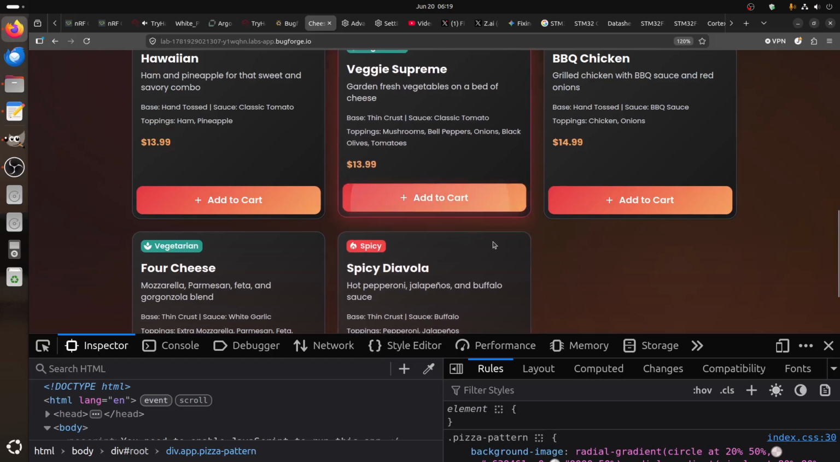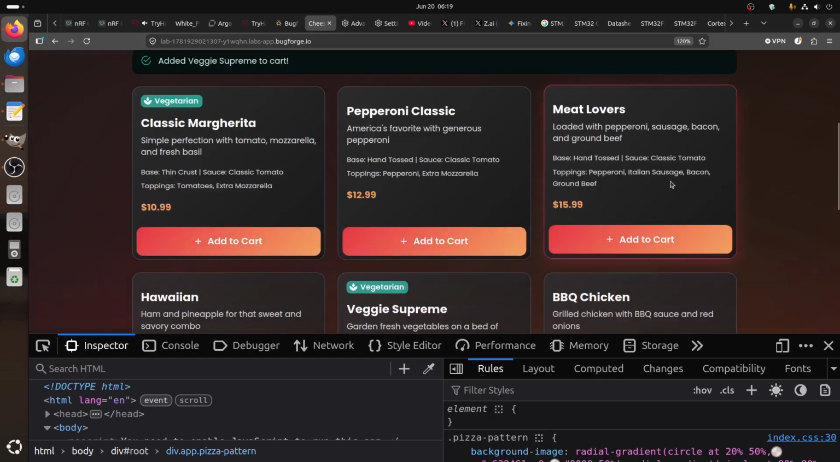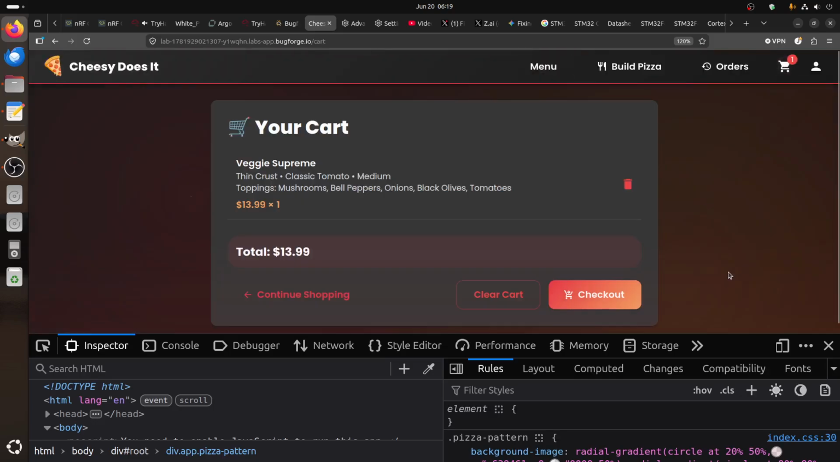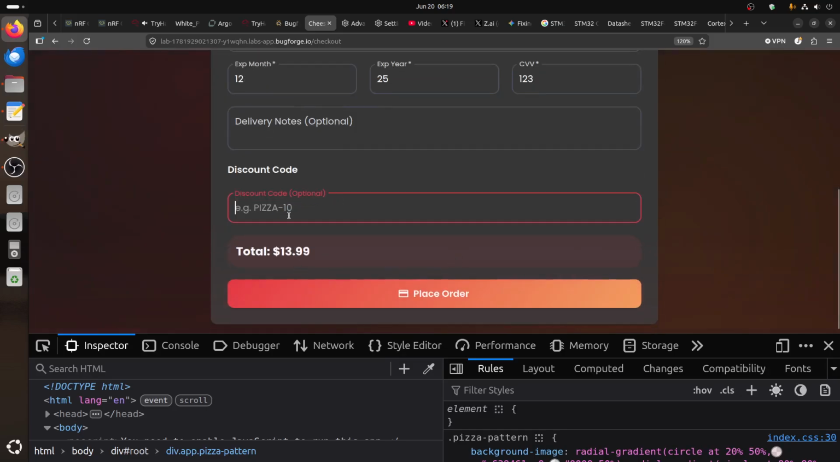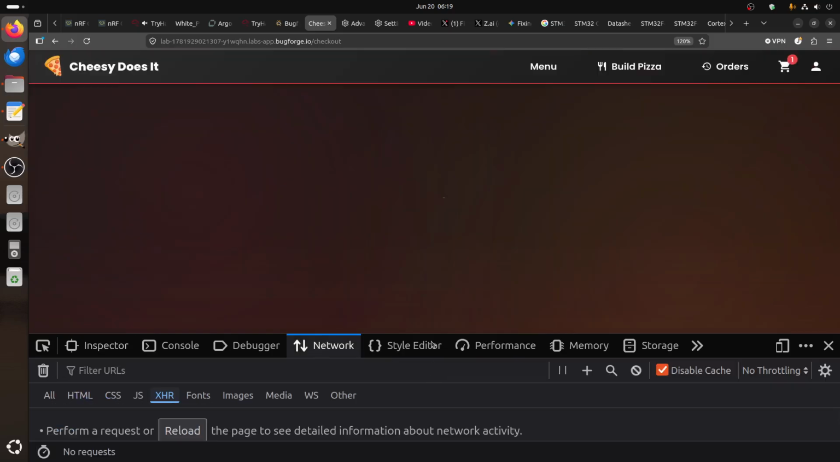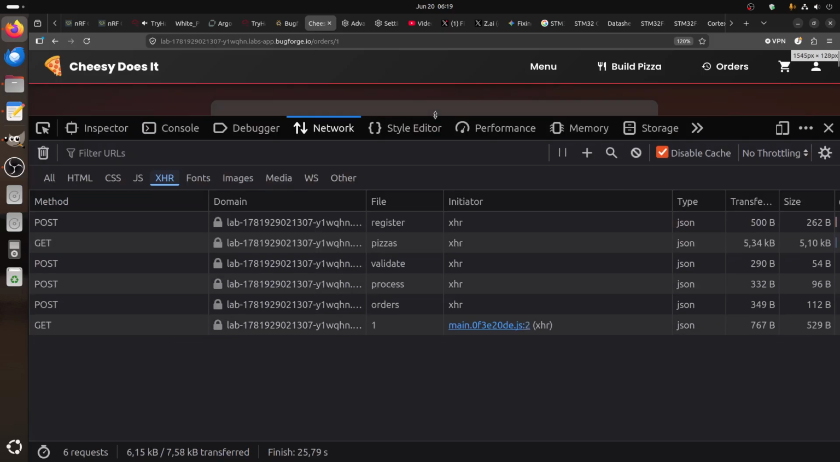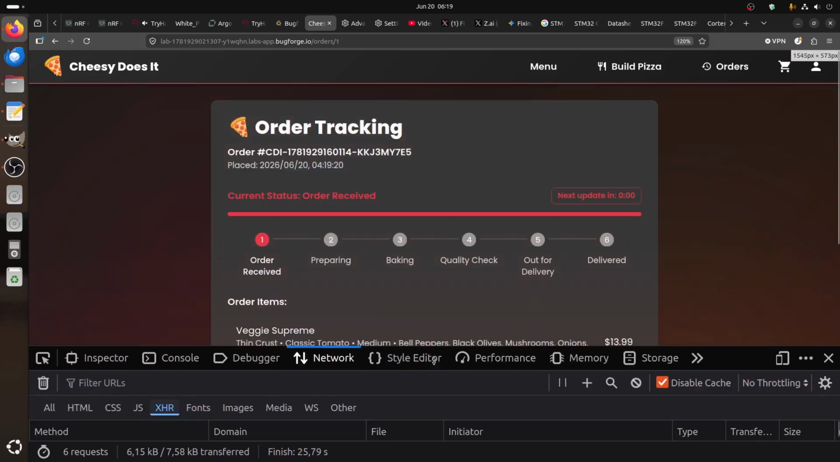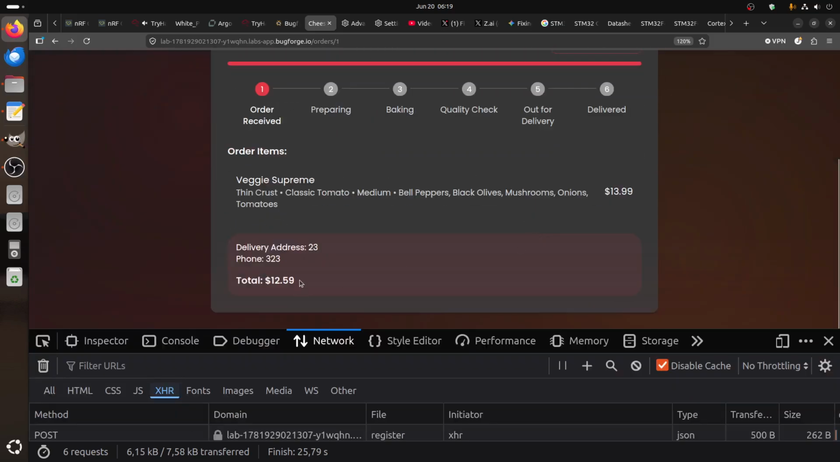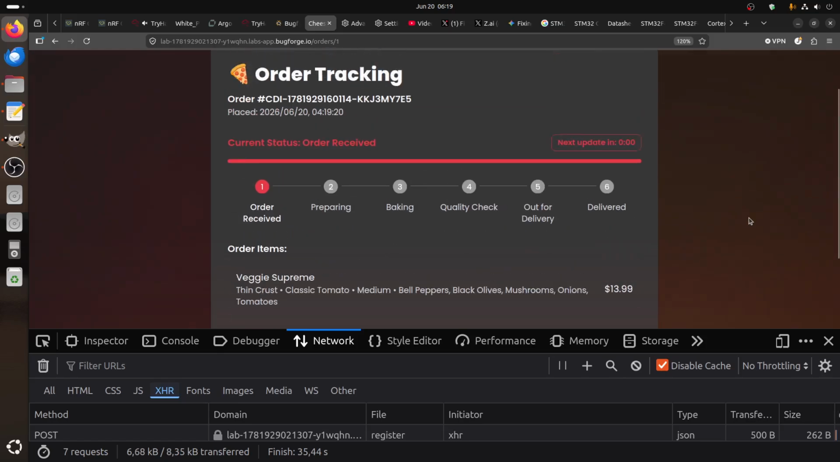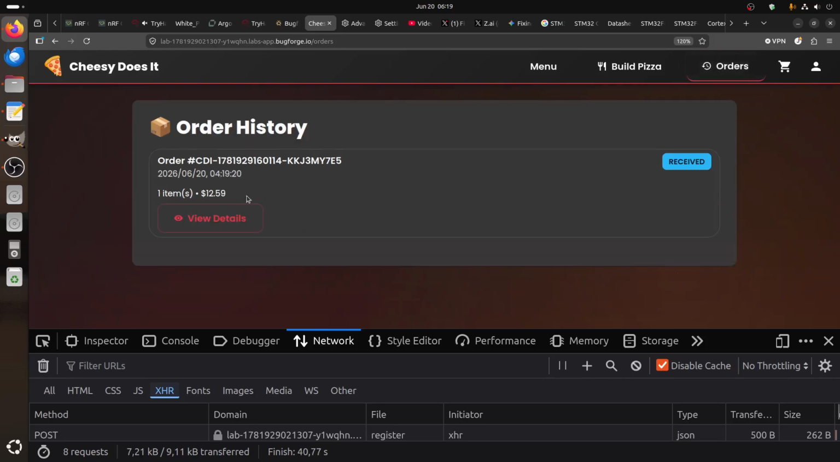Okay, let's make an order. That's 13.99. You check out, you have the discount code, you have 13.99 here. Place order, let's see where it takes us. And you can see we got our discount. We have 12.59 from 13.99. So that's our order. You can see the price went down.